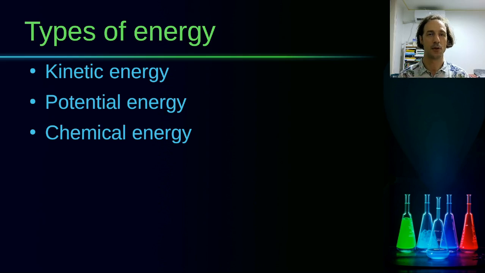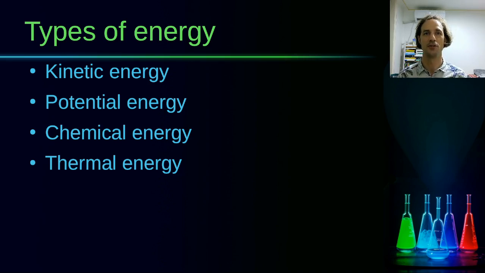But when we are talking about macroscopic things, sometimes it makes sense to talk about chemical energy in a material separately and not go into too much detail about the particles inside the material, because that does not matter from that perspective. Another type of energy is thermal energy. Thermal energy is also related to the kinetic energy and potential energy of particles that move around in objects that have a temperature.